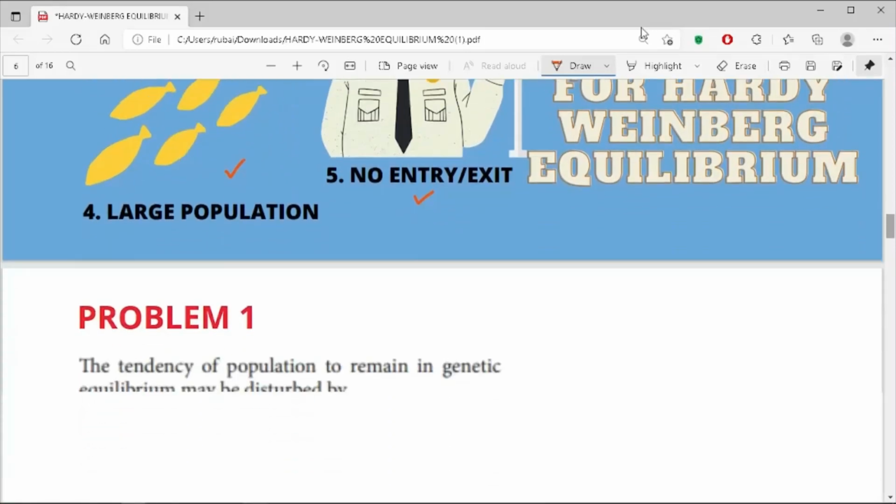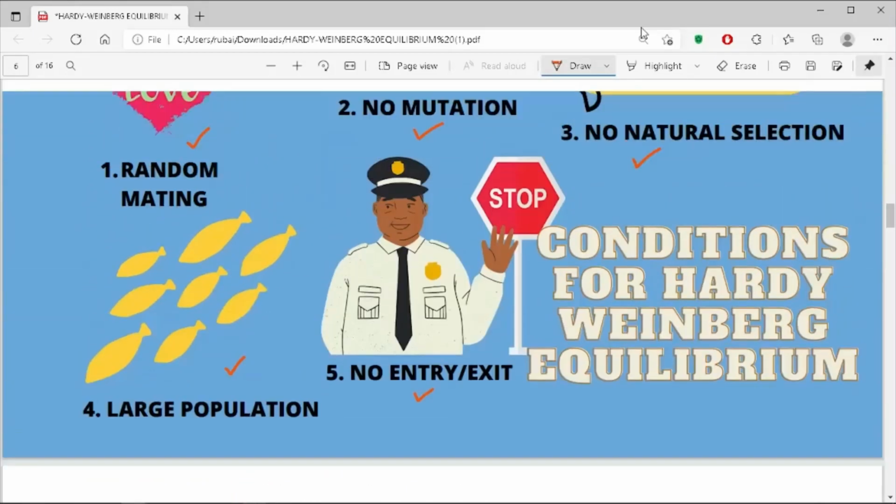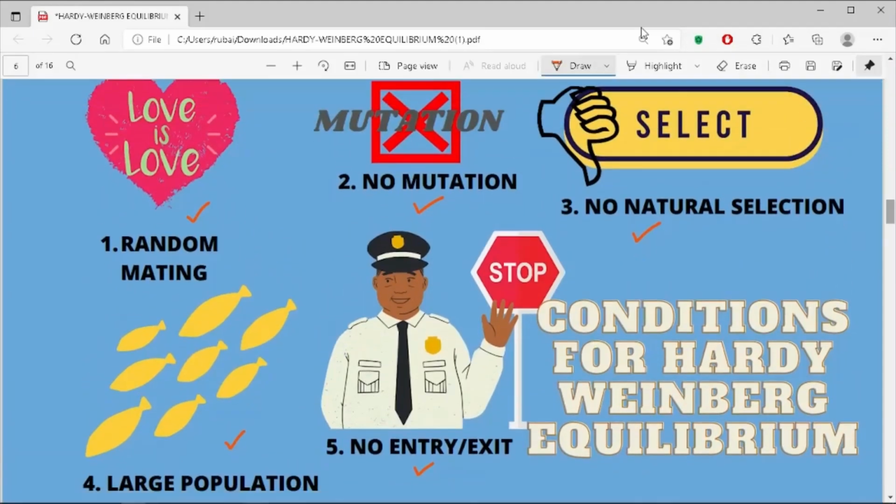Now let's try to solve the first question. The tendency of a population to remain in genetic equilibrium may be disturbed by lack of mutations, lack of random mating, or lack of migration. Let's go back to the conditions which are required to maintain the Hardy-Weinberg equilibrium. Remember, random mating has to take place.